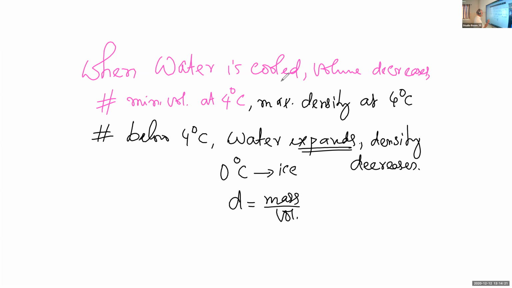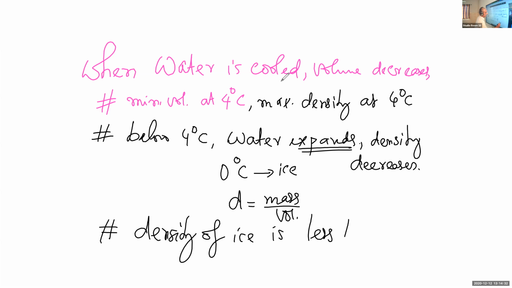So the density of ice is less than that of liquid water. So ice floats over liquid water.